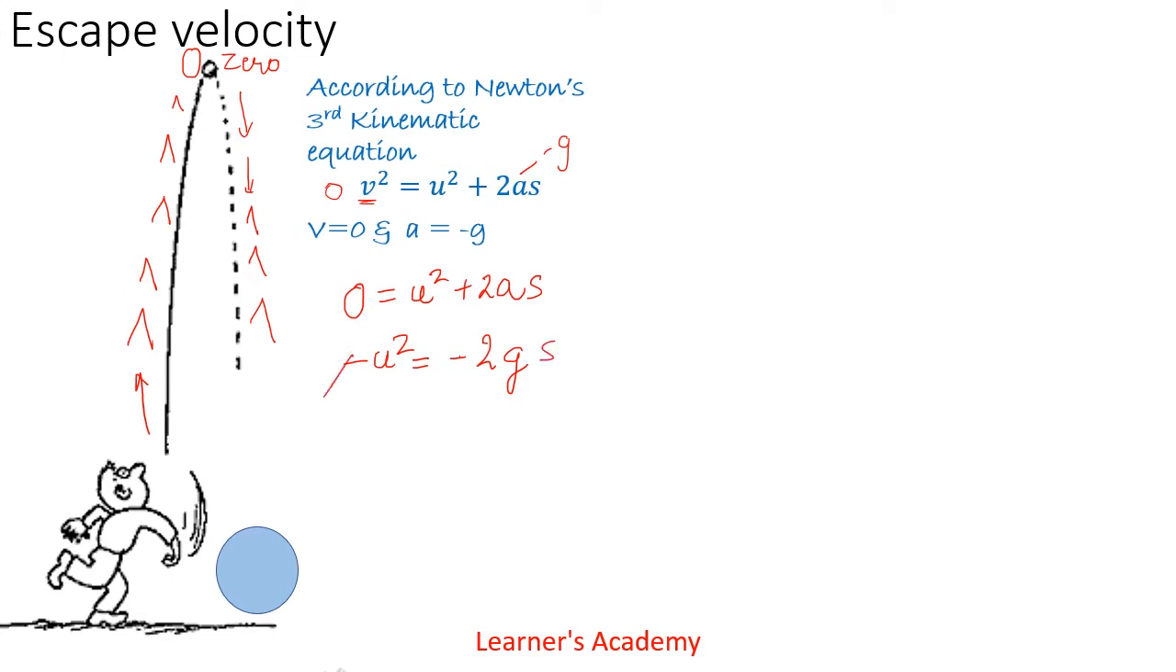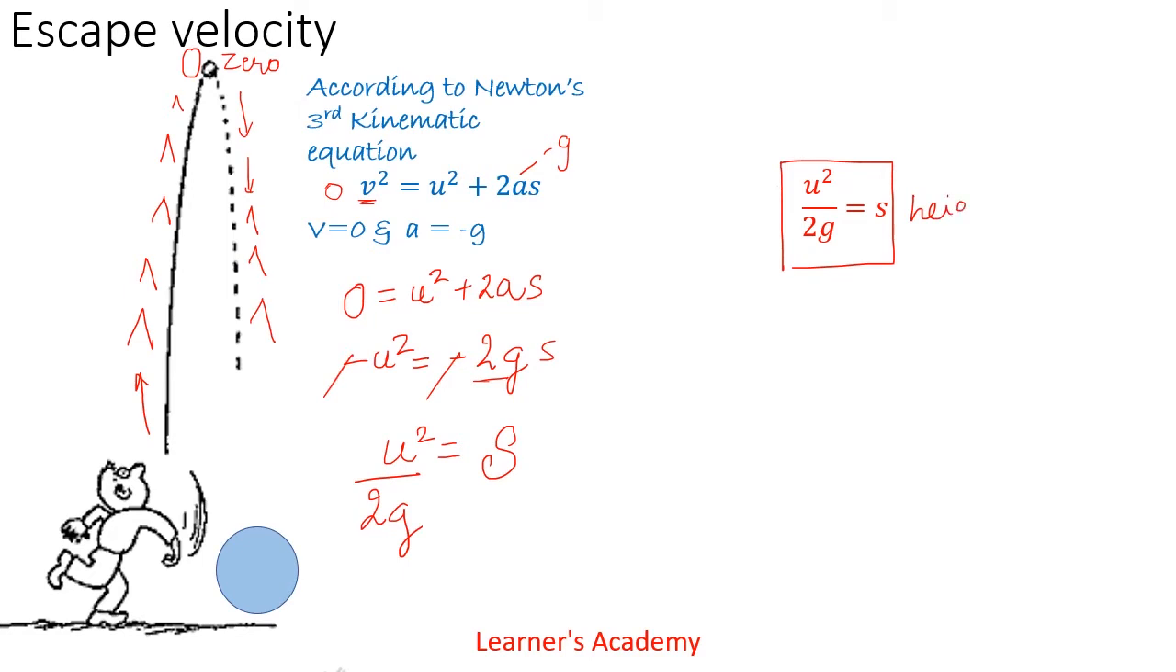On the right hand side, we take the value of 2 and g towards the left side of the equation. The numerator now becomes the denominator, so we get the value of s. So s will become u square divided by 2g. Now s is the height reached by the ball.